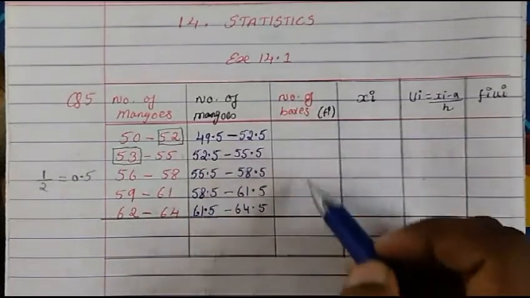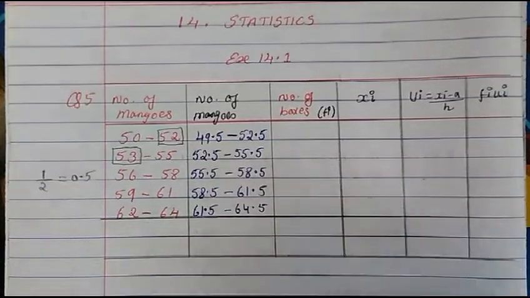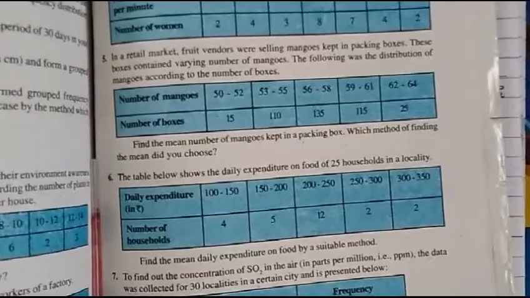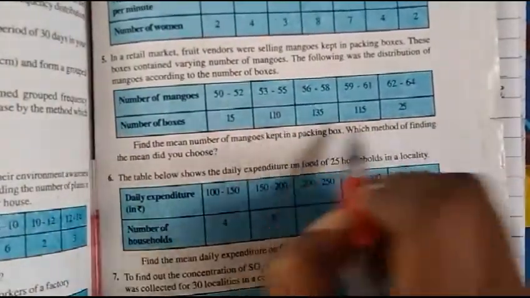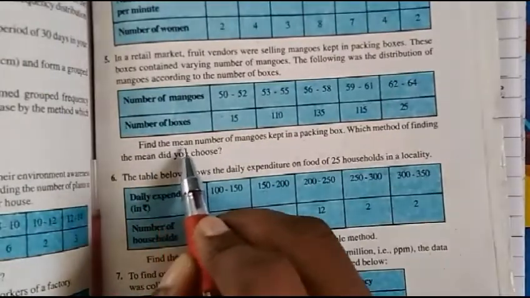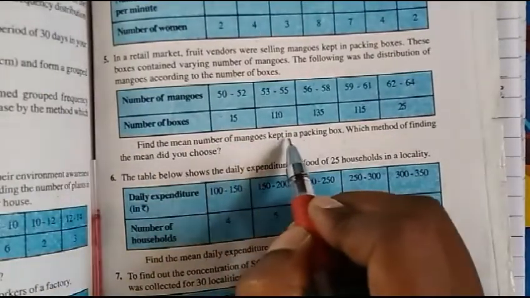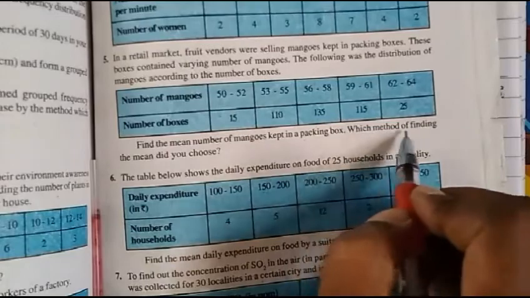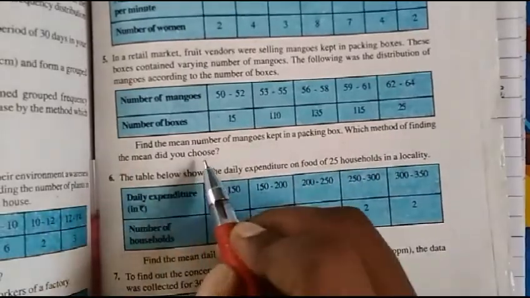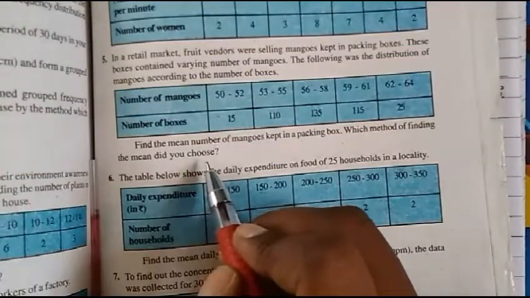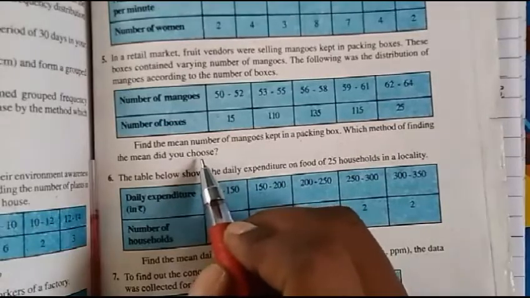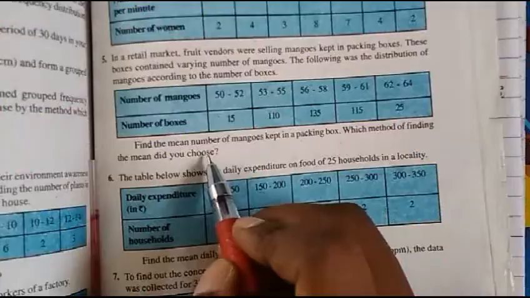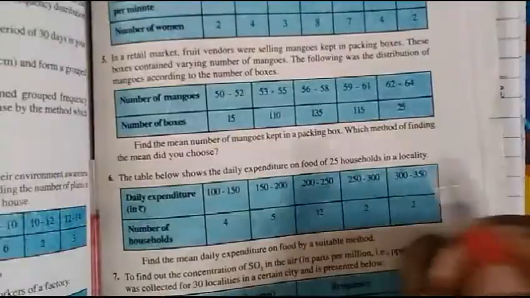Now let's write down the number of boxes given to us in the question. This we will write as it is. Now find the mean number of mangoes kept in a packing box. Which method of finding the mean did you choose? In the introduction, I have taught you all 3 methods. Any method you can choose, but I am going with the step deviation method, which is the easiest method.